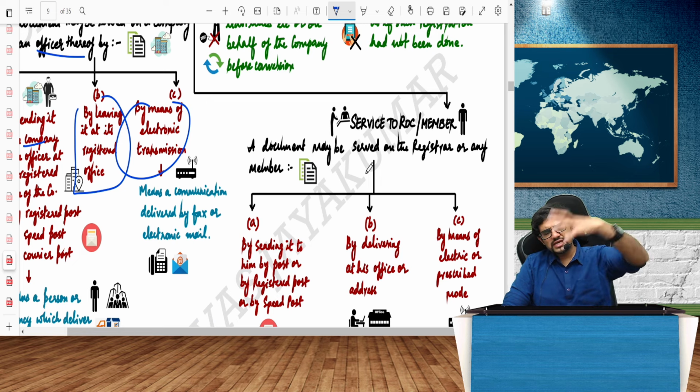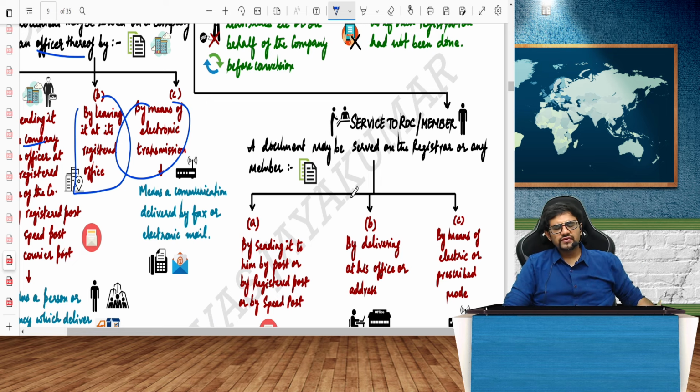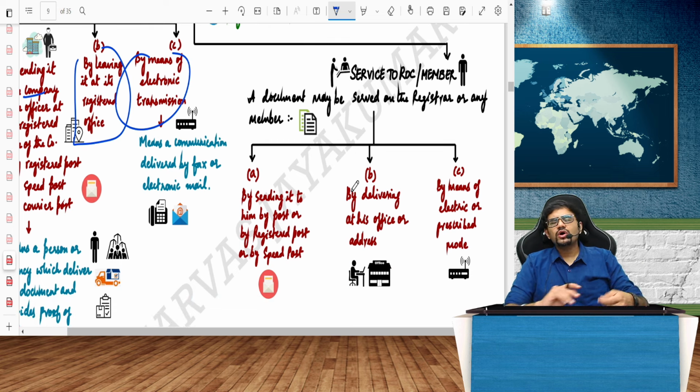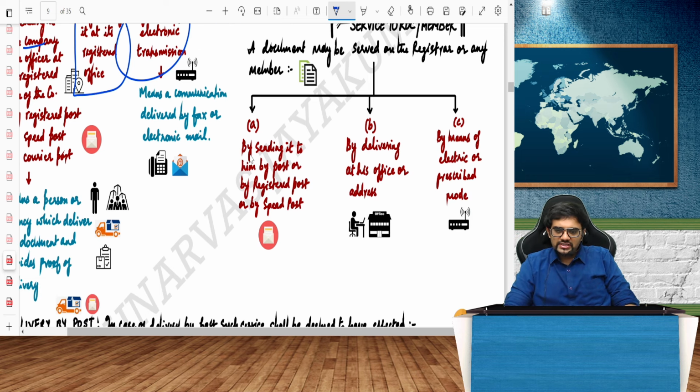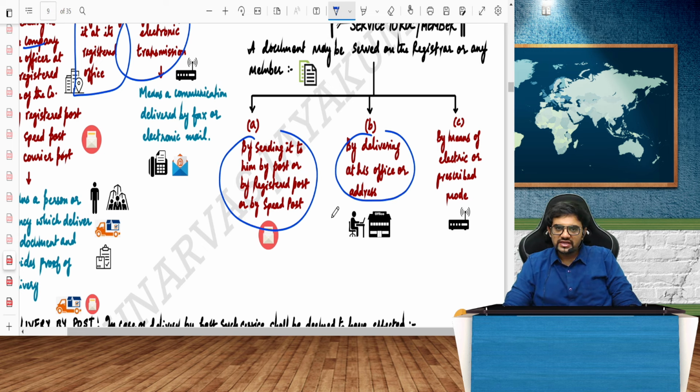Now company will keep sending some documents to ROC. When is it considered to be served? Or company will have to send some notices of the meeting to shareholders. When is it considered served? Again, by sending him by a post, registered post or speed post. By delivering at his office or address. By delivering at his office or address by means of electronic or prescribed mode.